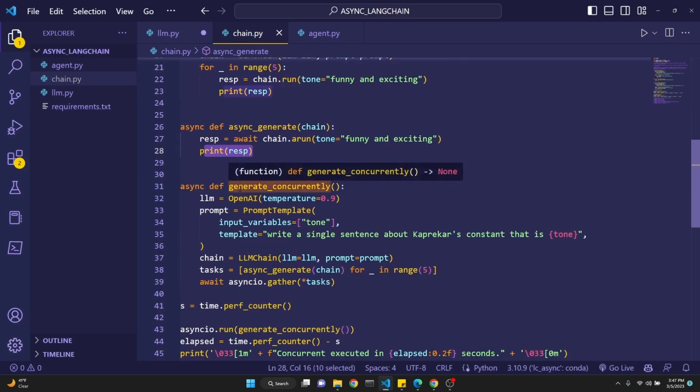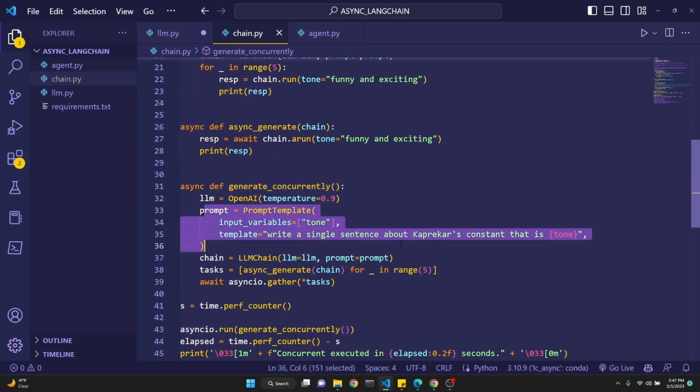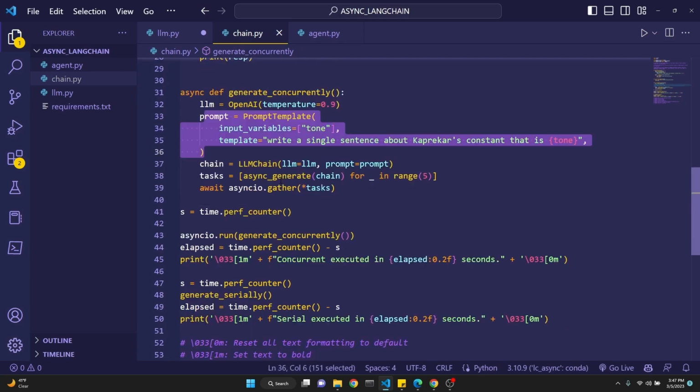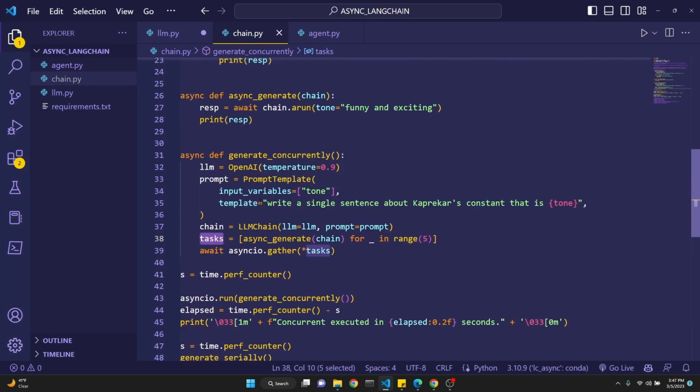But then with concurrent calling, or parallel async calling, we do define another function like we did before with async. Define generate_concurrently. We define an llm. We define a prompt, same as we have done before. Then we define our chain to be the LLMChain like we have done before, llm being the llm which we have defined right here, prompt being the prompt which we have defined right here. Then we have to assign a list.